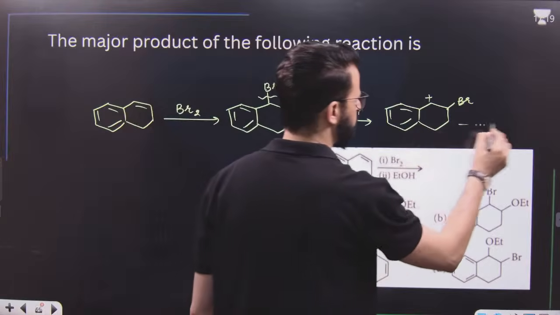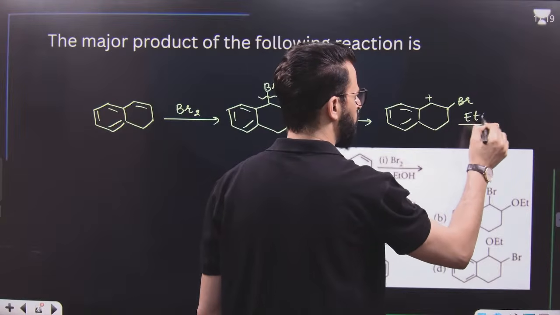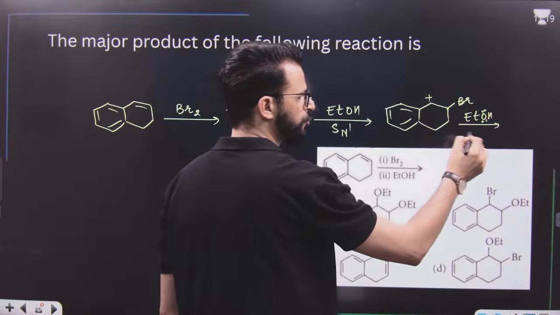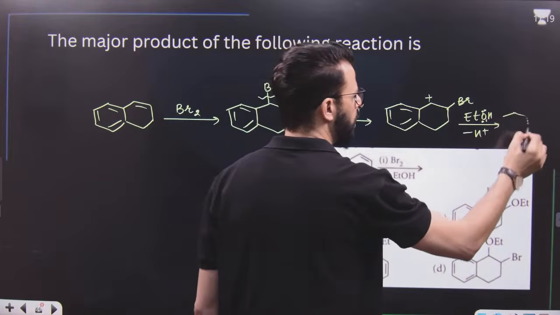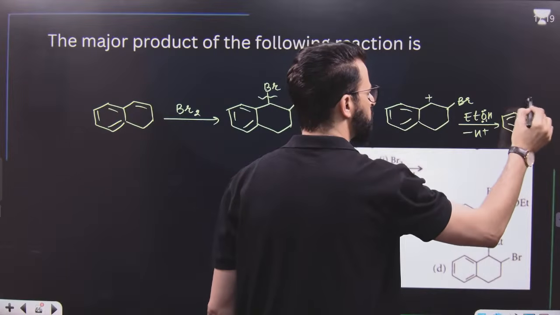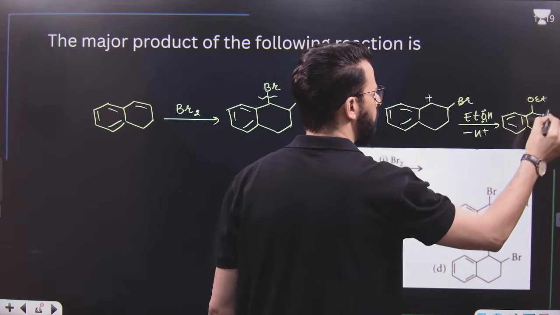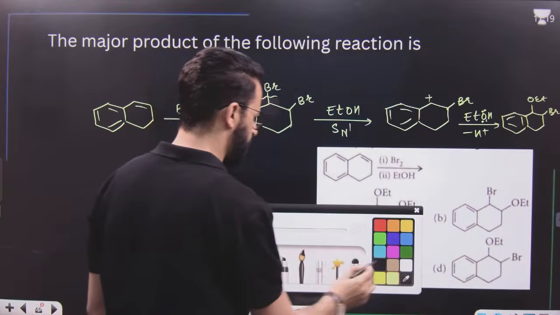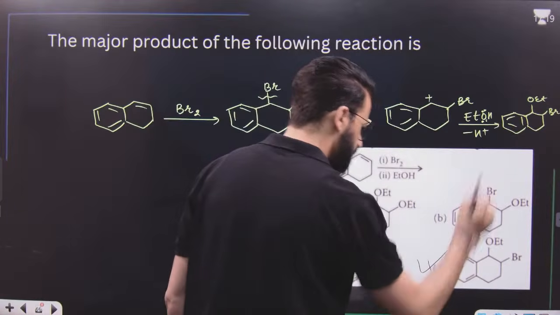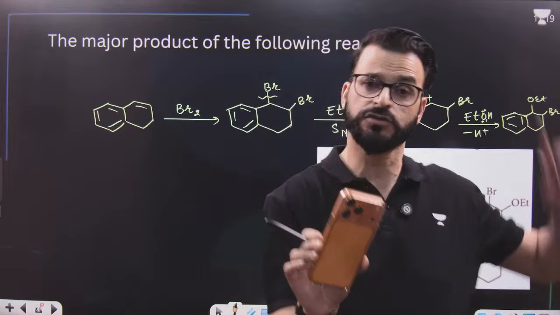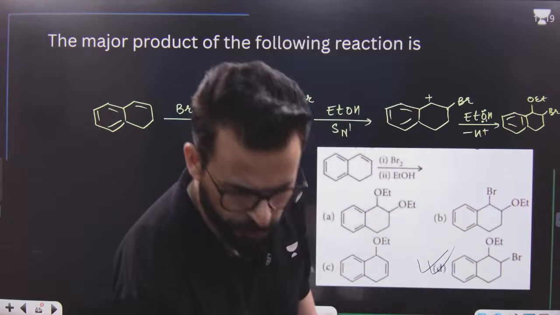After that, this EtOH, ethanol, will attack on this. It becomes O positive. Finally, it will lose H positive. And the major product of this reaction is OEt here and Br here. Is there any option like that? Yes, it is option number D. Let me know quickly, is this reaction clear to you? This is a very, very important reaction.